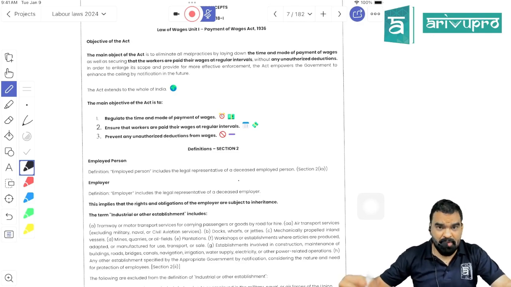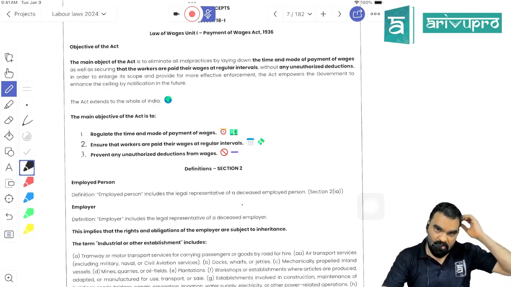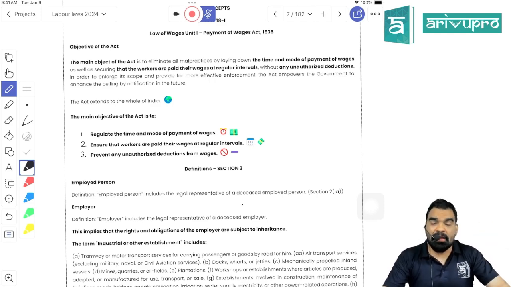If you go ahead with the Payment of Wages Act, as the name suggests, this is a law that has been passed by the Parliament of India in 1936, and it is a pre-constitutional law, right? It was passed before the promulgation of the Constitution, and the basic objective of this law is to ensure the regulation of the payment of wages, so that a worker working within an establishment covered under this act would get timely payment of wages.